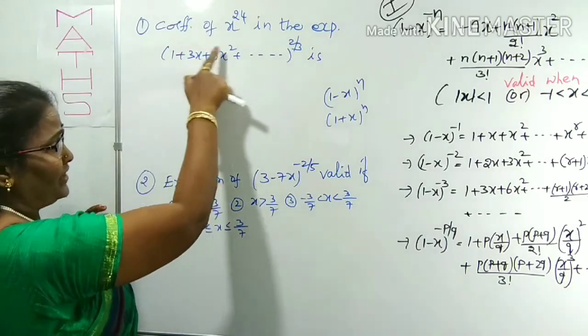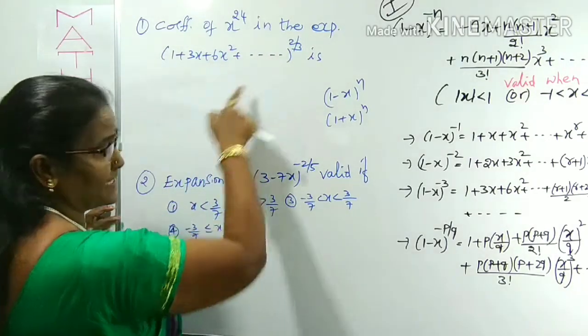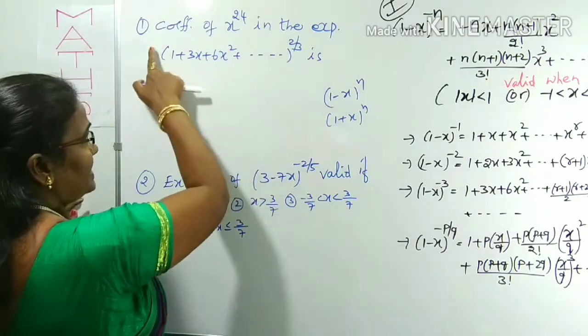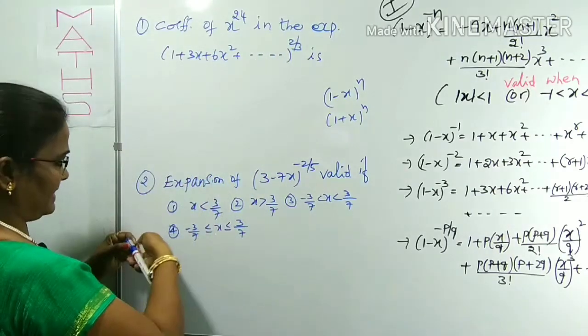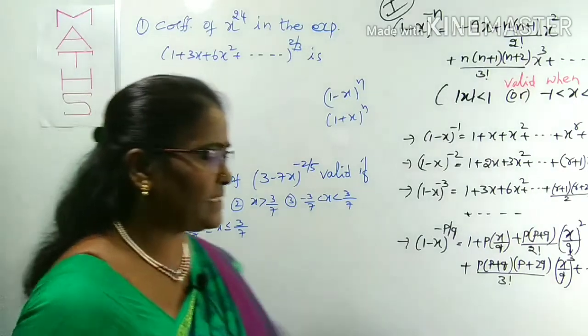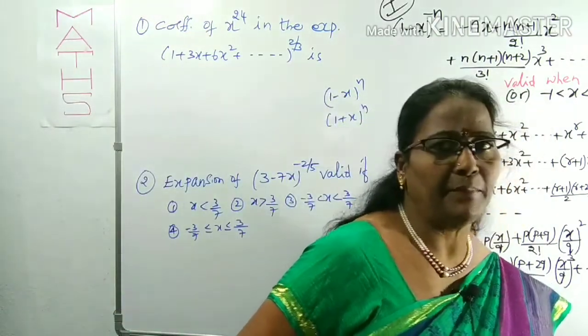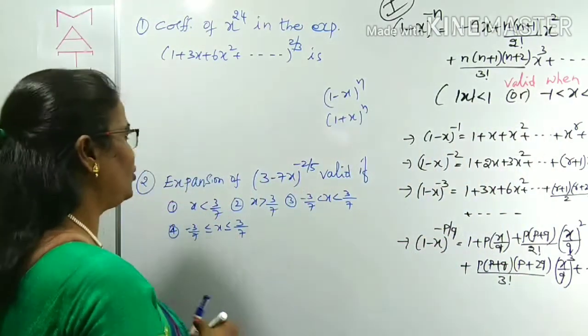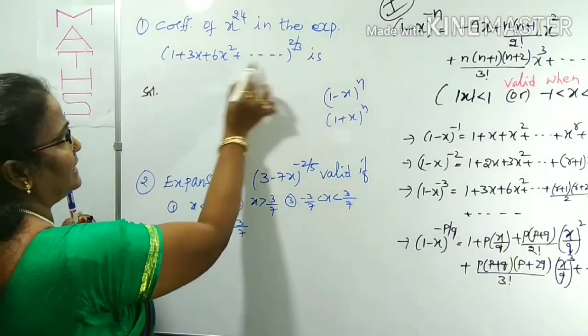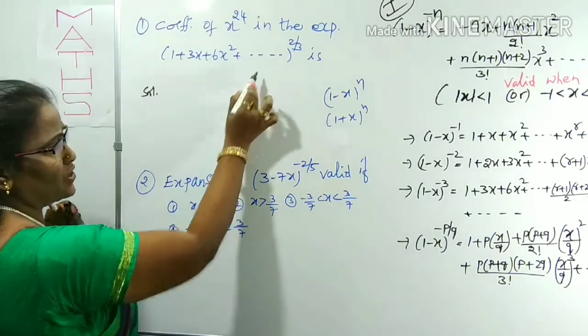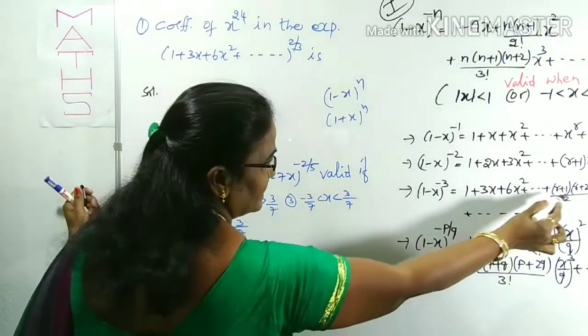Question number 1. The coefficient of x power 24 in the expansion is asked. What is asked? The coefficient of x power 24 in the expansion of 1 plus 3x plus 6x square and so on to infinity. For this, what you have to do? Simply, for this solution, 1 plus 3x plus 6x square and so on to infinity.